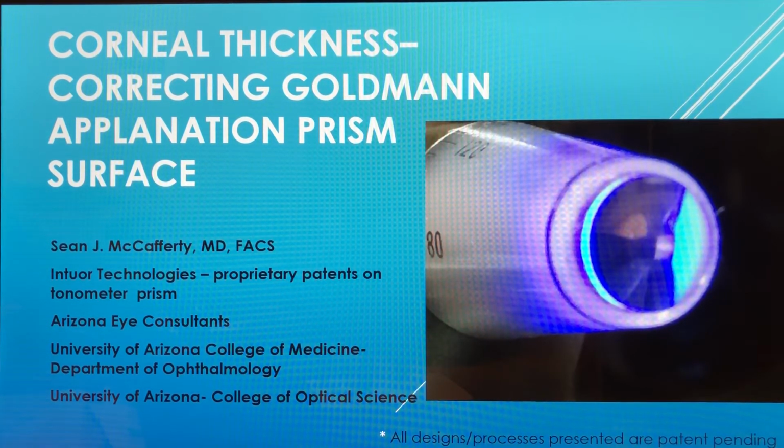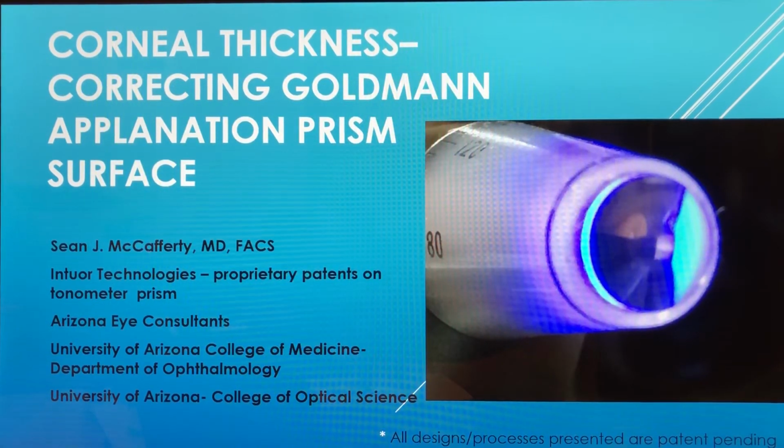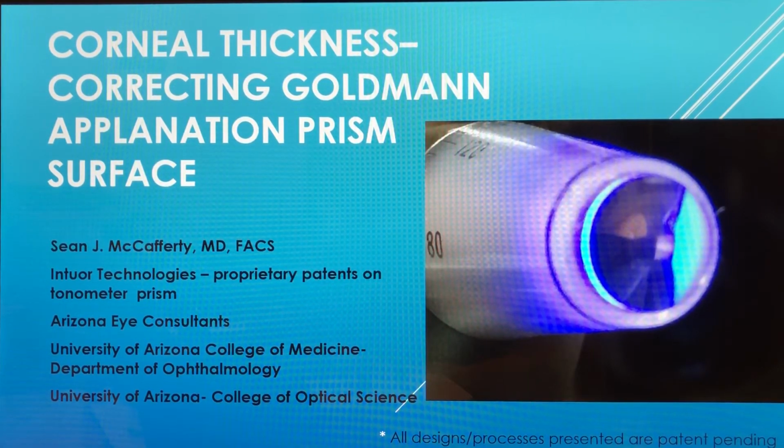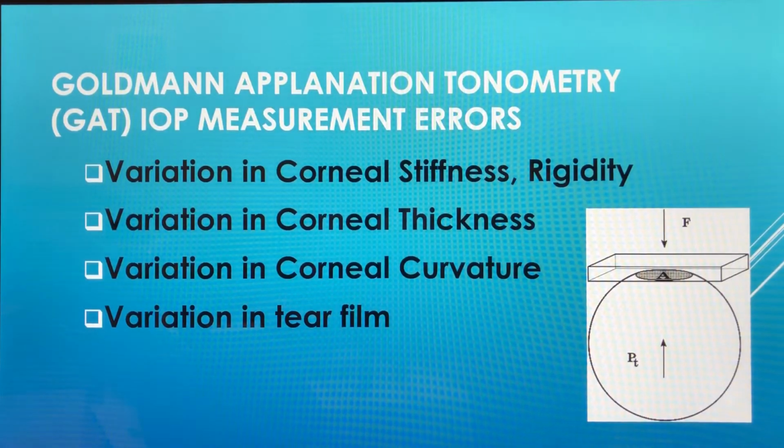We are discussing here the mathematical optimization process in producing a corneal thickness correcting Goldmann applanation prism surface. Goldmann applanation tonometry is identified as the gold standard by which intraocular pressure is measured. This has essentially been unchanged for 60 years.